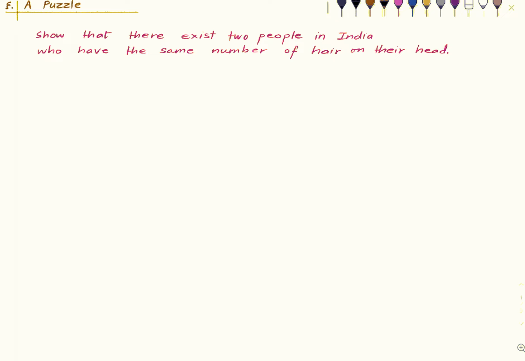So at any point of time, you can find two people which have the same number of hair on their head. This seems like a very, very strange thing to ask. How can anyone possibly prove this? We will see. We can say much, much more than just two people. We can say much more. So let's get started.